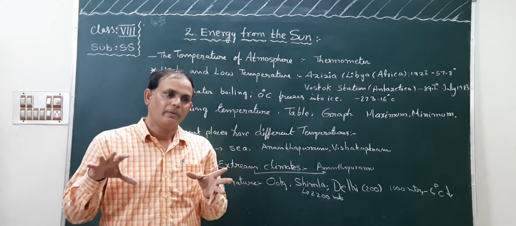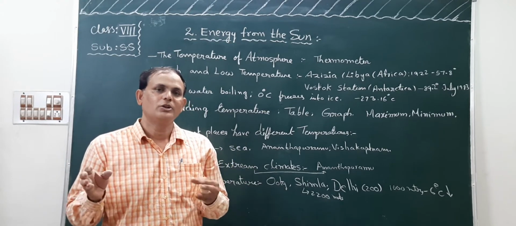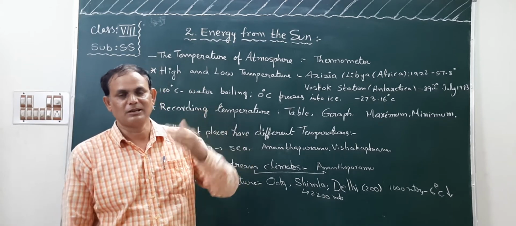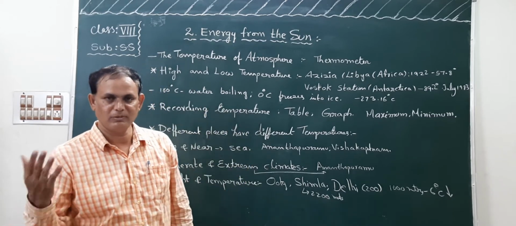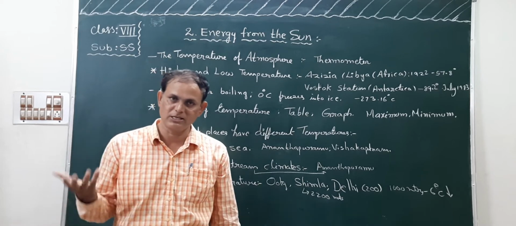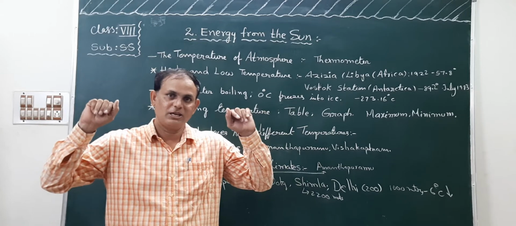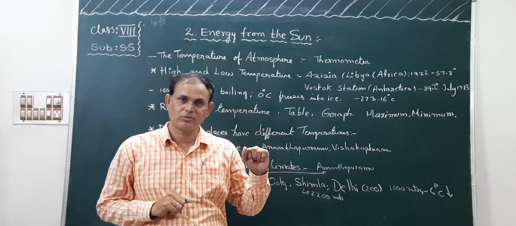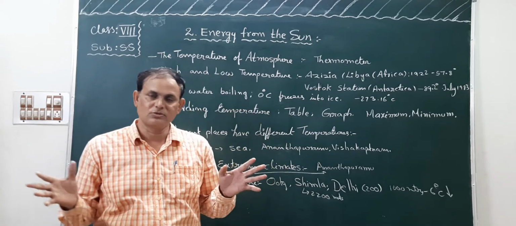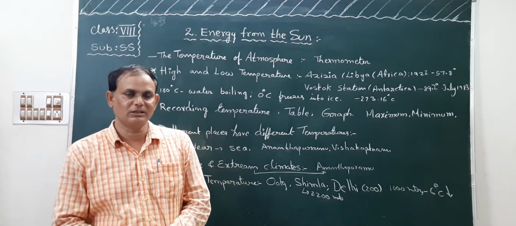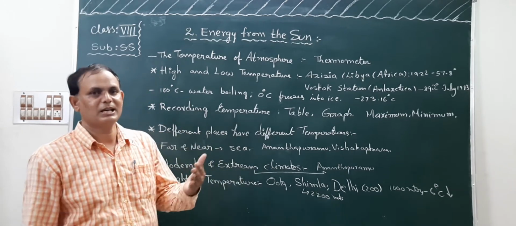We are moving and living due to the energy coming from the sun. Plants, animals, creepers, ants, snakes, birds, fish, and human beings are all living due to that energy, which comes from the sun.